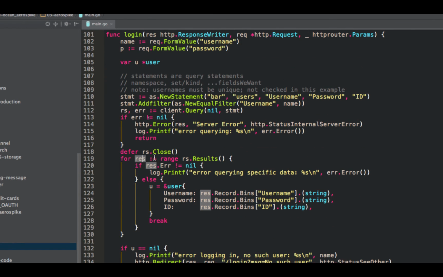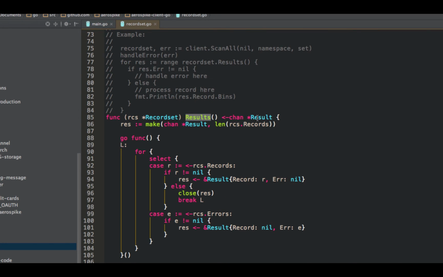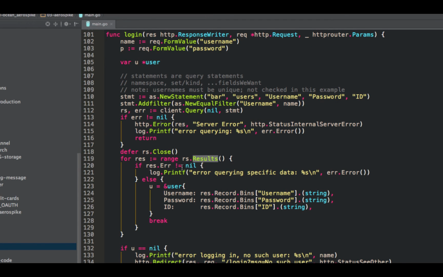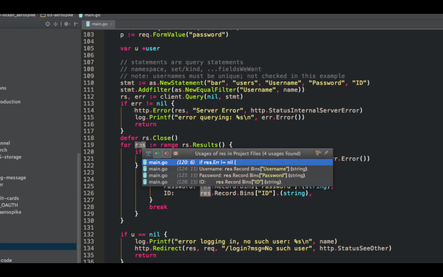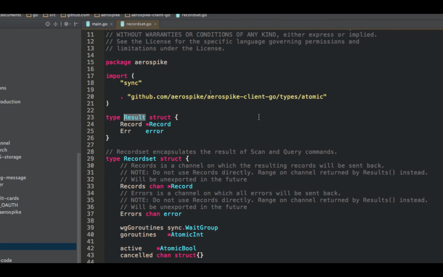So we do a for loop, result on range recordset.Results. Results will give us back a result, and it's actually a channel of results. So every time through this loop, it'll get a new result. Basically, as Aerospike in the background is finding all your items, it's sending them to you as soon as it finds them, and then you can process that particular thing it's found at the same time as it's looking for the next one, which is pretty cool. The result is a simple struct. It's got a record and an error.